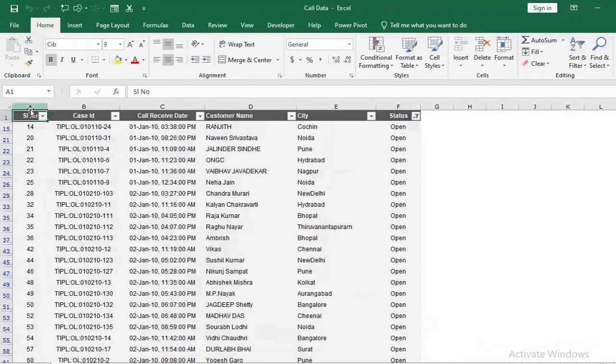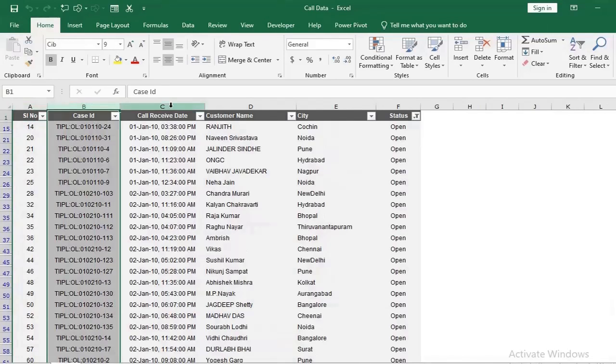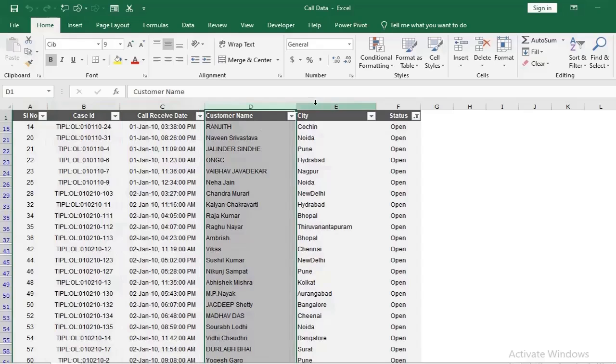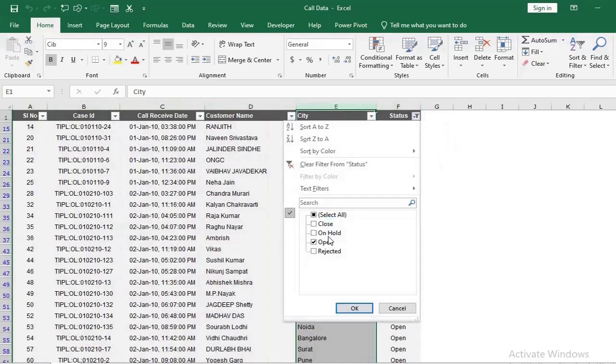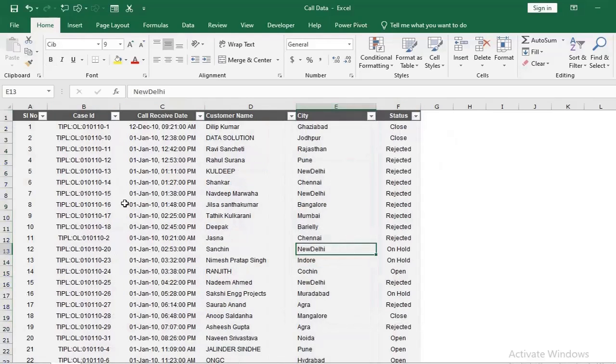We have serial number, case ID, call received date, customer name, city, and this is the type of status. So basically we have this kind of call information wherein the received call date is there, customer name who called us, city from where the customer is, and the status, whether the issue has been closed, or rejected, or put on hold. So we have these options.